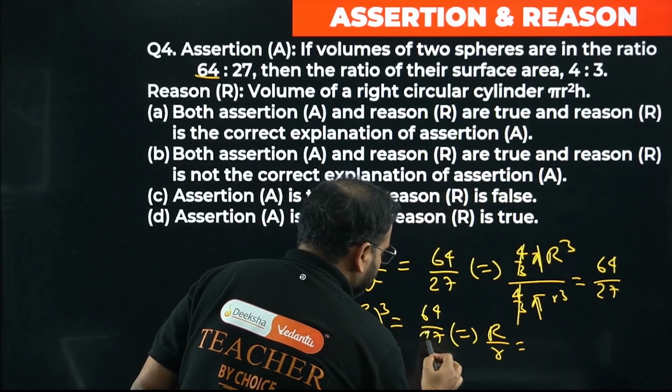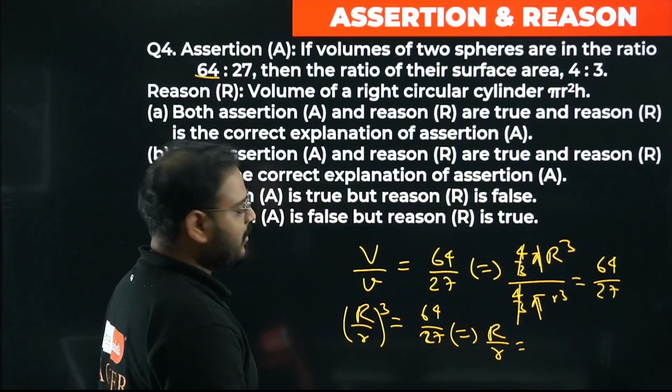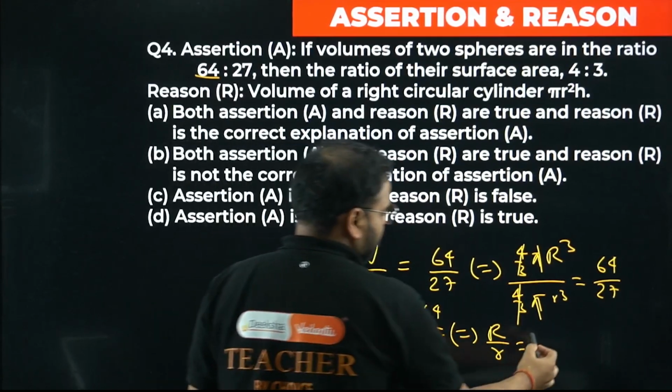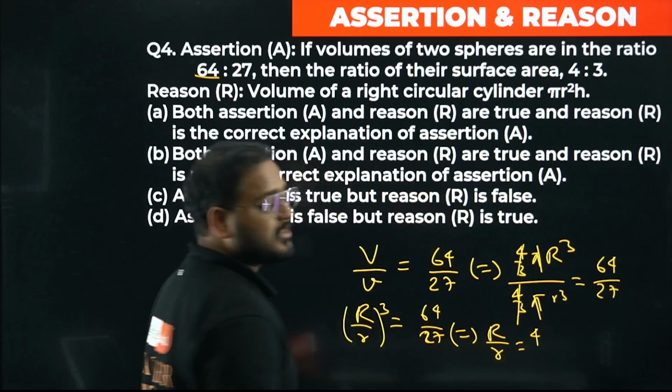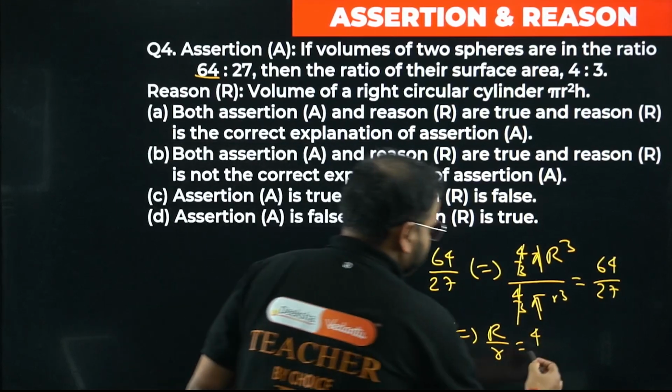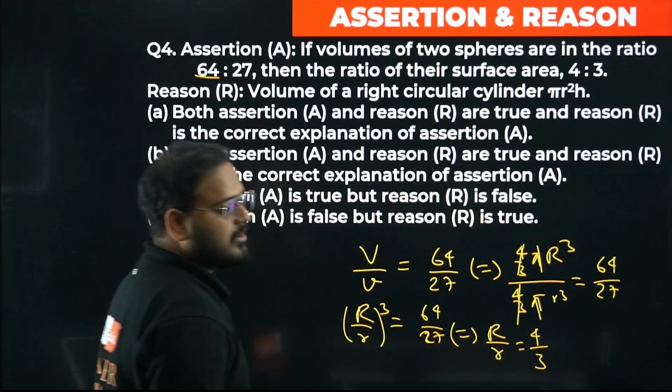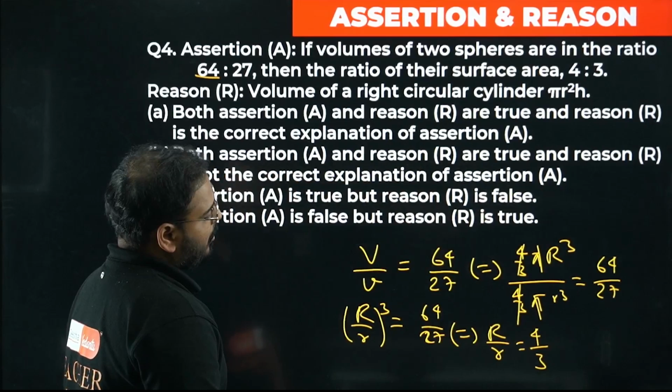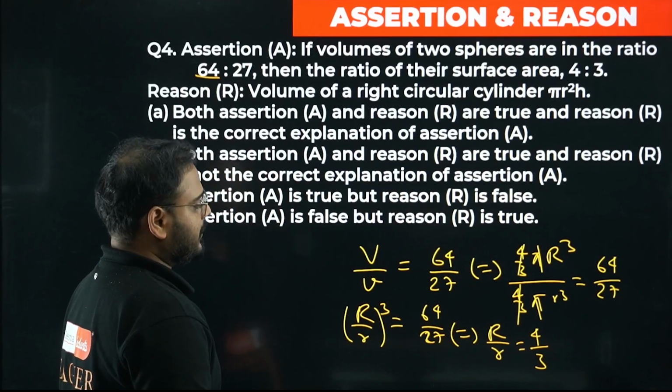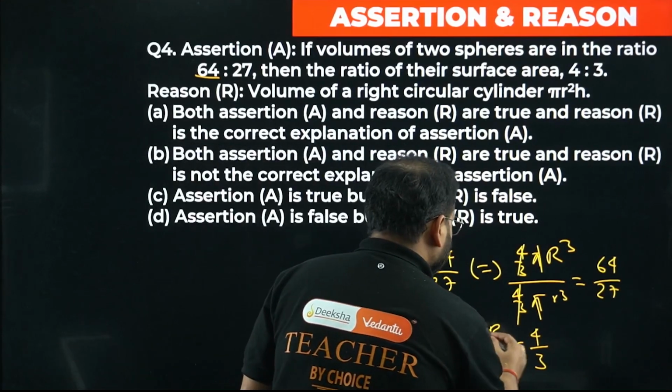This is 27. Cube root of this, if you check now, will be 4. Cube root of 64 is 4, and this will be 3. So 4 by 3, 4 by 3. All right, so if this is 4 by 3, then that's it. This is the ratio of radiuses.